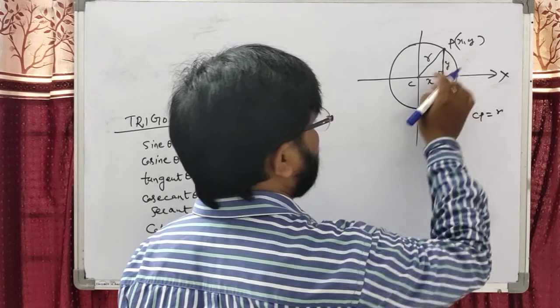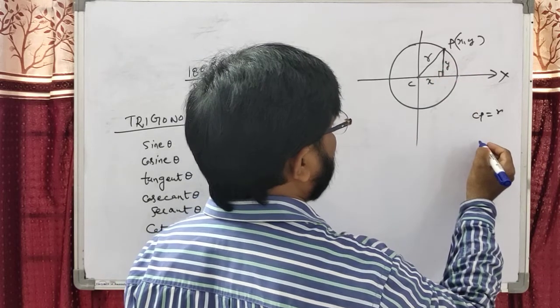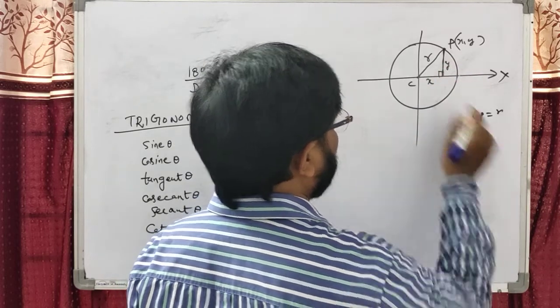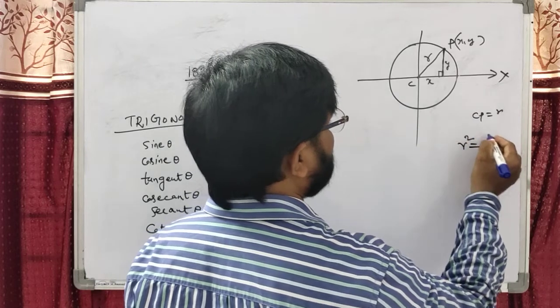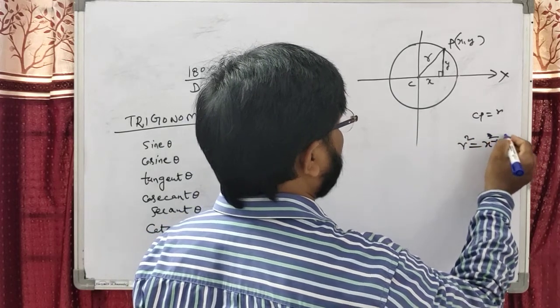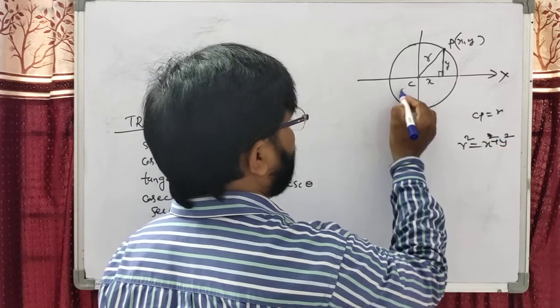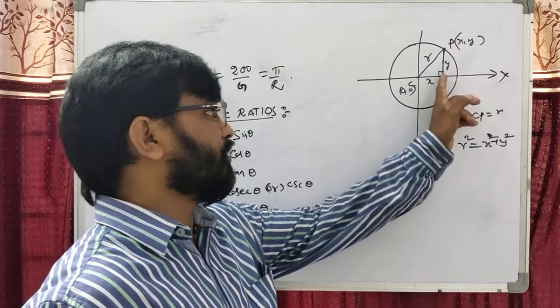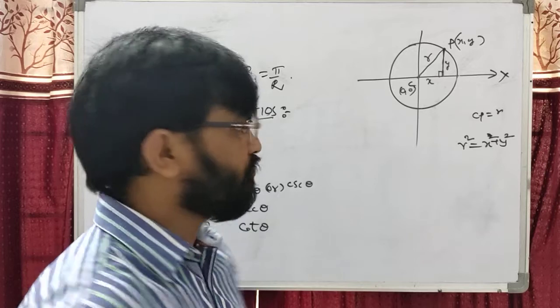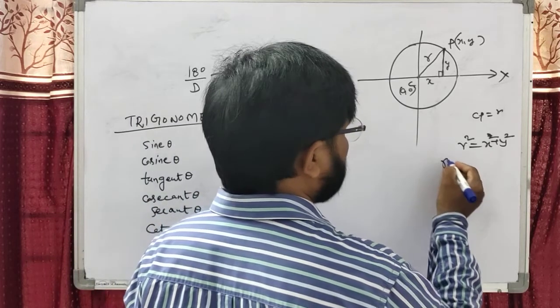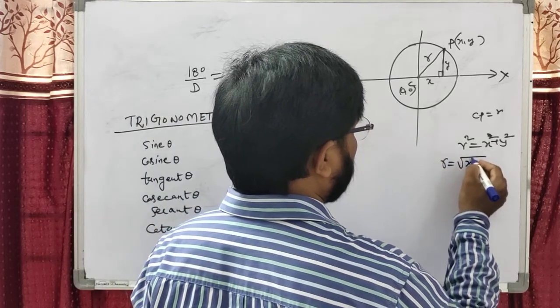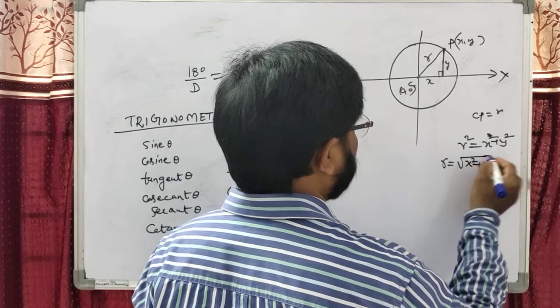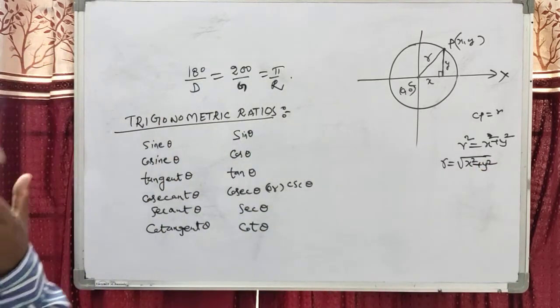CP means the hypotenuse. Therefore, dear students, hypotenuse square equals side square plus side square, so r square equals x square plus y square. Dear students, we can write r is the under root of x square plus y square. Okay students, this is r.